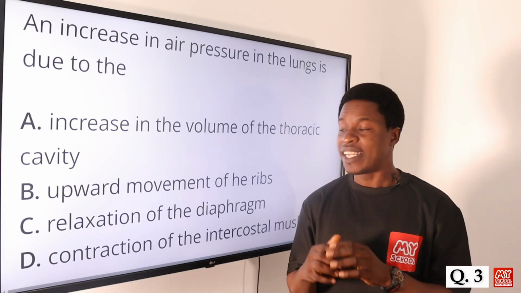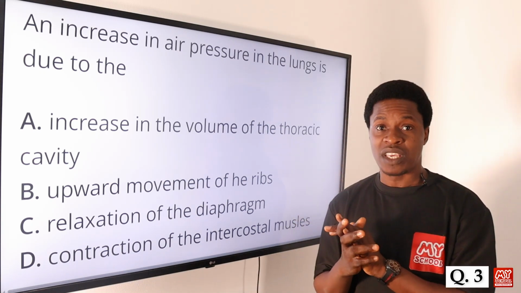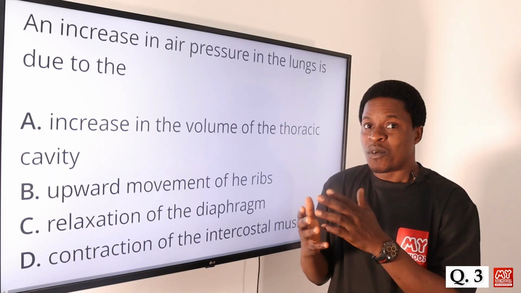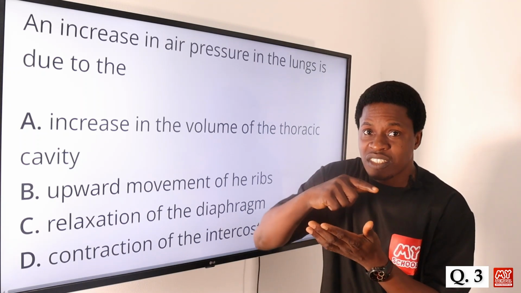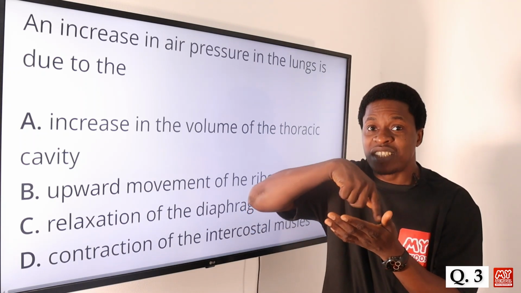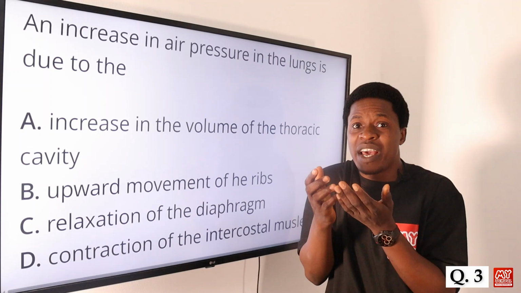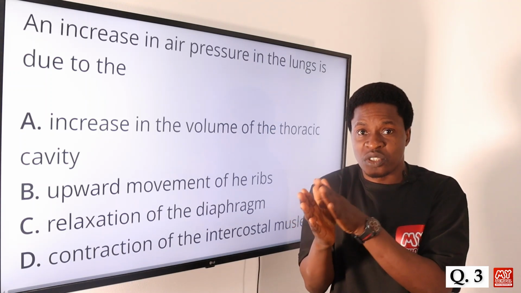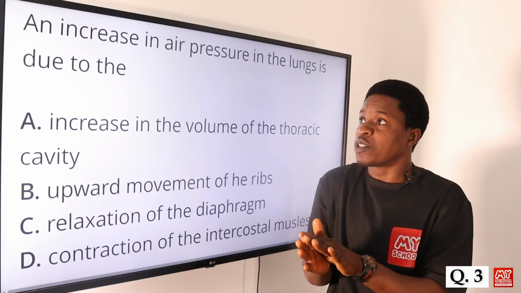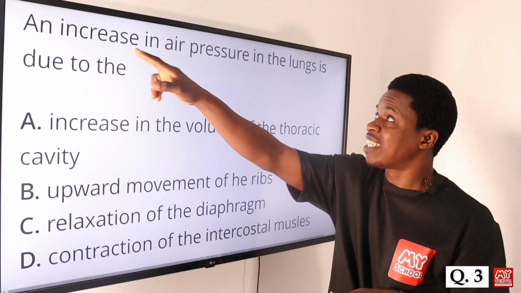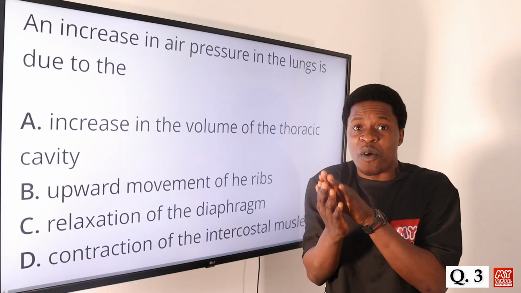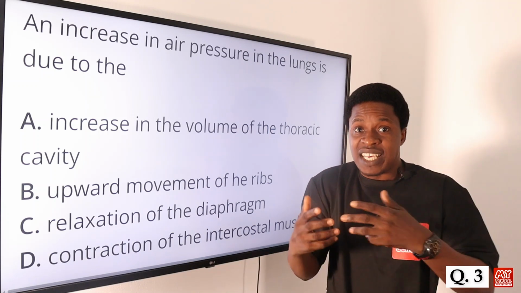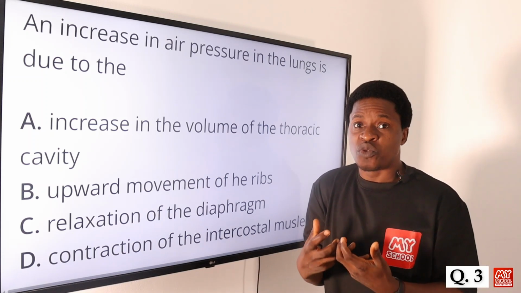Usually, when the diaphragm and the intercostal muscles relax, what happens? The lungs will recoil. Once the lung recoils, it makes the volume of the air present in the lungs decrease. Don't forget we're talking about increase in air pressure. So once the volume of air in the lungs decreases, the lungs now begin to mount up pressure.